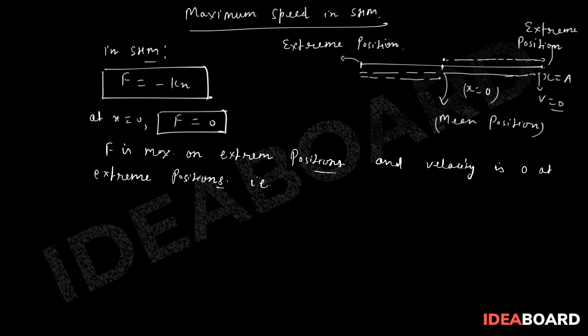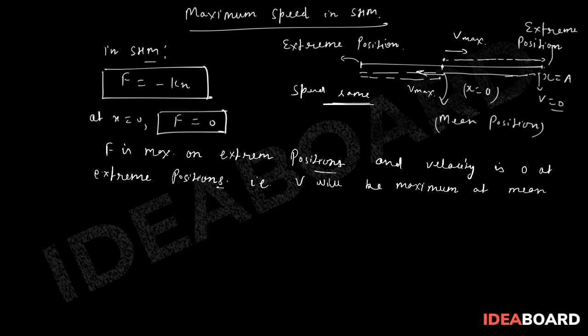It means when the particle passes through the mean position, so basically it goes like this and it goes like this, velocity will be maximum because there is no available force. Obviously the velocity's direction will be changed, but the speed will be the same, while the velocity will be different because the direction is changed, right? So that means here V will be maximum at the mean position.